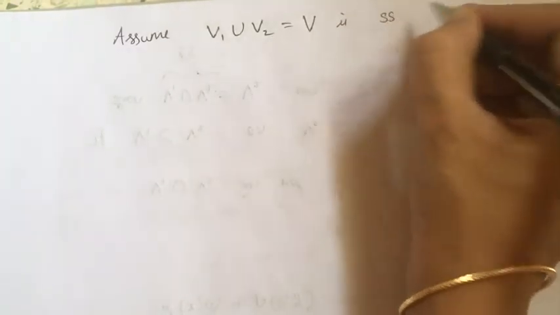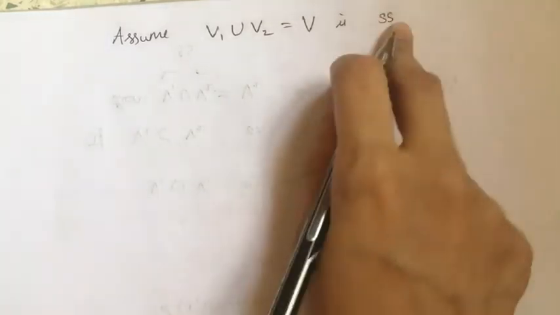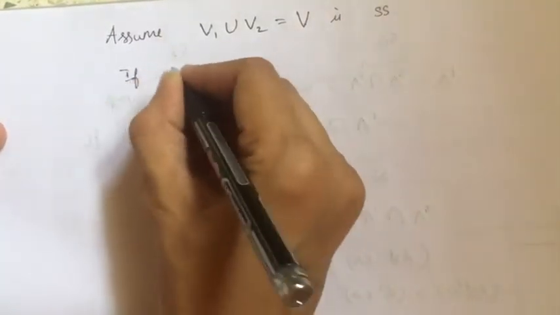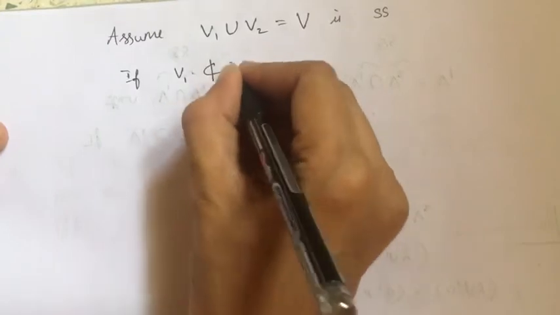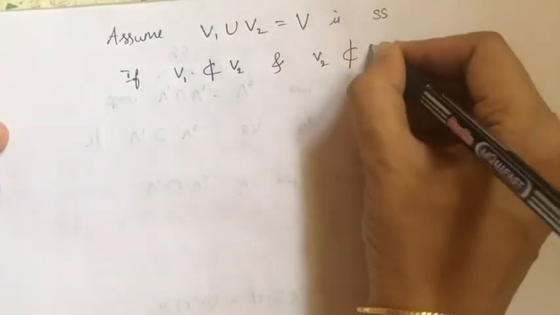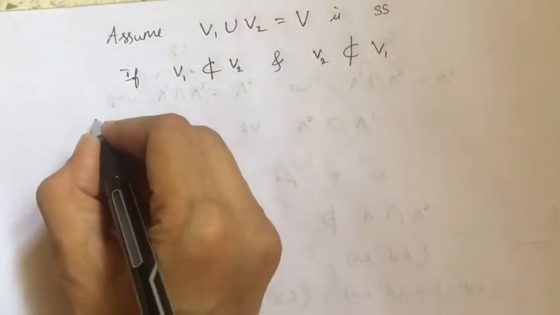I'll get a contradiction to this fact. I'm taking the contrapositive of the statement: if V1 is not contained in V2 and V2 is not contained in V1, then there exist vectors